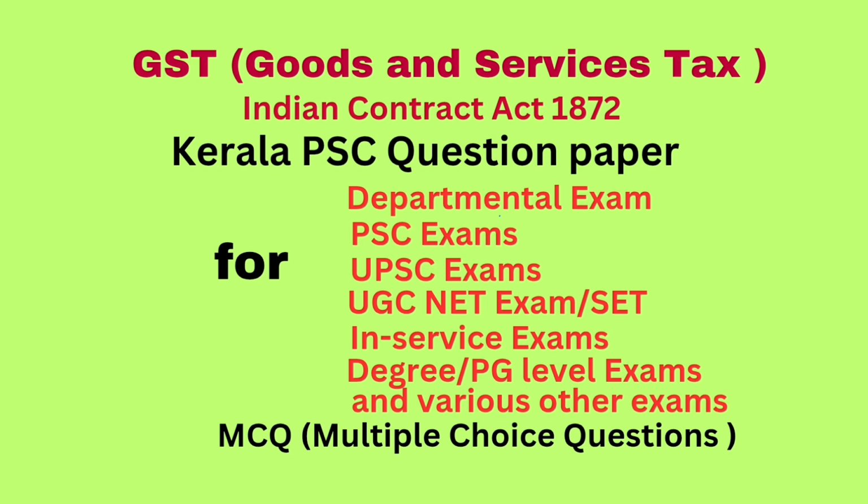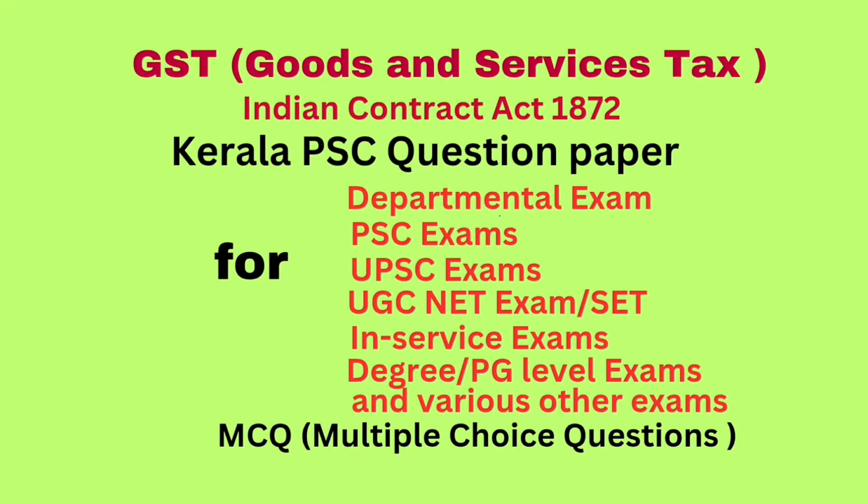Question number 83. X agrees to sell a horse worth ₹1,000 for ₹10 to Y. X denies that his consent to the agreement was freely given. Who shall decide the nature of consent? Answer, court. Question number 84. An agent for sale may have goods repaired as per the Indian Contract Act. Answer, agent can repair. Question number 85. Which is not allowed for termination of agency? Answer, as per the decision of the agent.